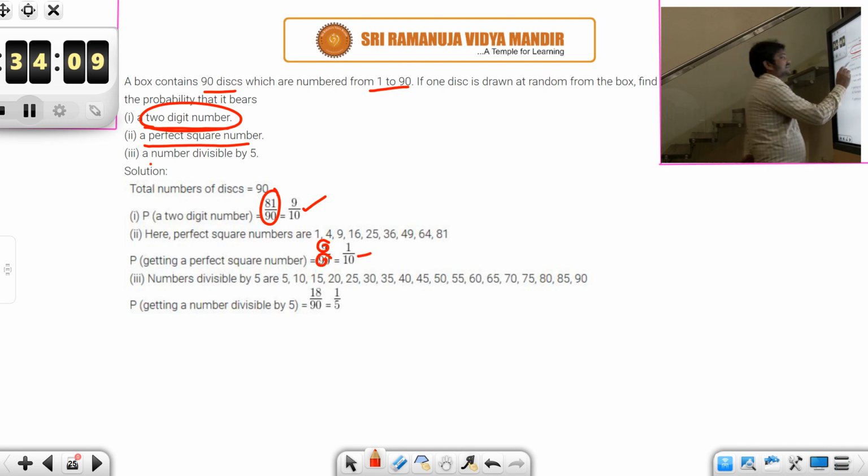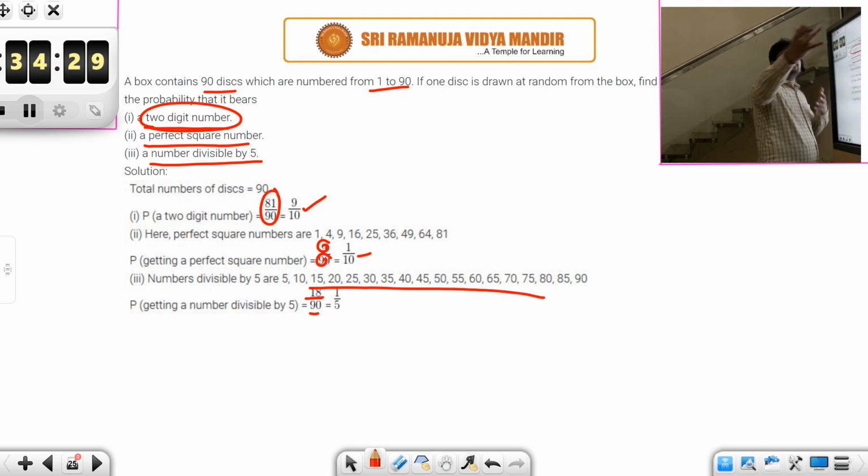And then a number divisible by 5. See, from 1 to 90, how many numbers are there which are divisible by 5? See, 18 5s are 90, right? So there are 18 numbers which are multiples of 5. So 18 by 90. You need not count all these. Directly you could say 5 18s are 90. 5 1s are 5, 5 2s are 10, 5 18s are 90. There are 18 in number. 18 by 90 will give you your respective probability.